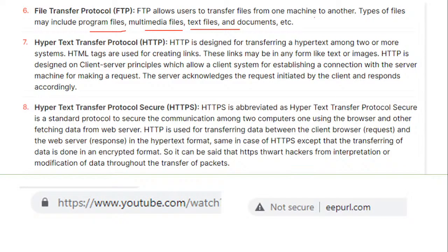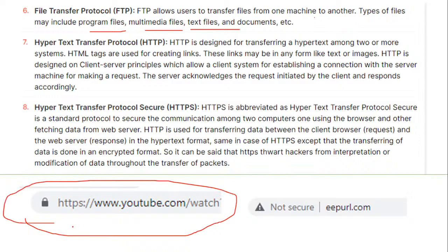Now let's see HTTP and HTTPS. What is the difference between both of them? Here we have the secure topic. When we talk about hypertext transfer protocol and hypertext transfer protocol secure, if you can enlarge your screen a little and look downstairs, I have written two examples.